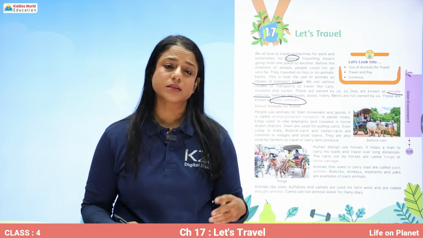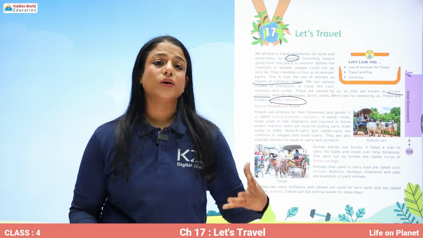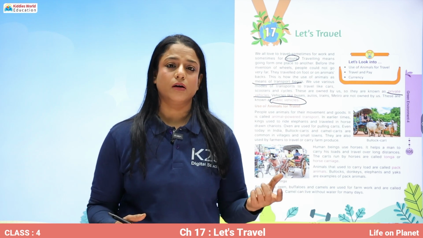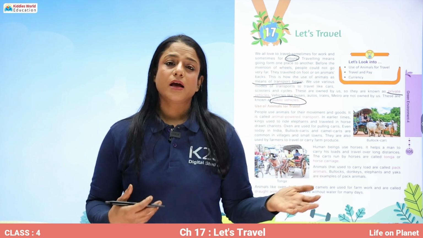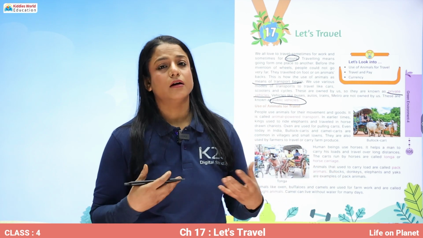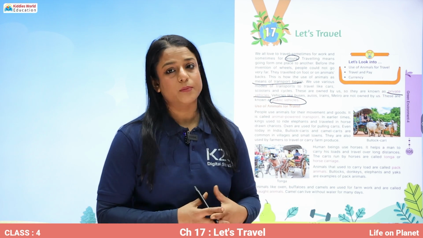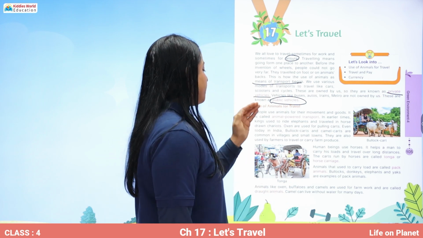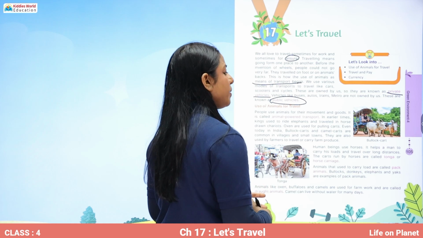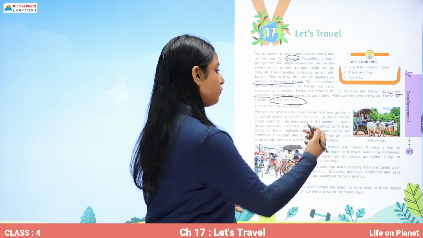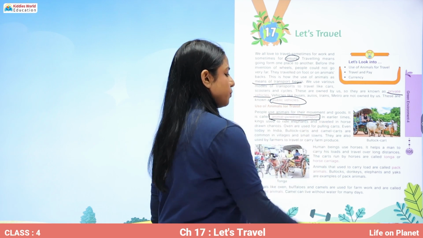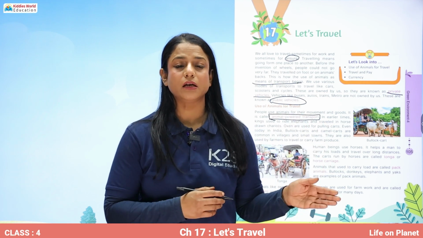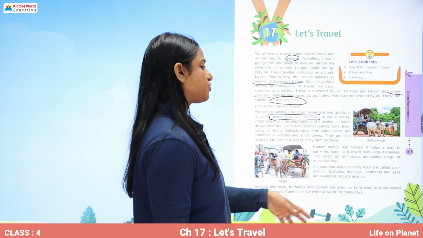And the farmers used to plow their fields with plows drawn by ox. And today also in cultivation, ox are being used. So people use animals for their movement and for the movement of goods also. It is called animal powered transport. So the transport which is being pulled by animals is called animal powered transport.